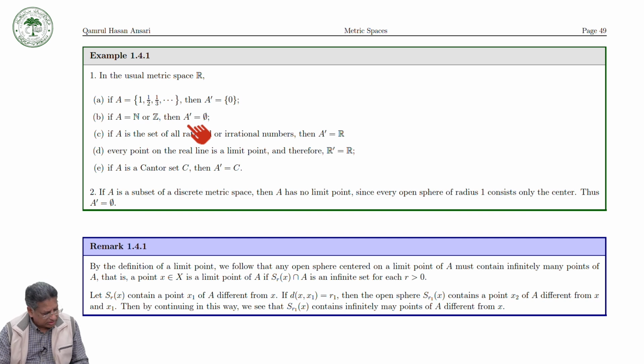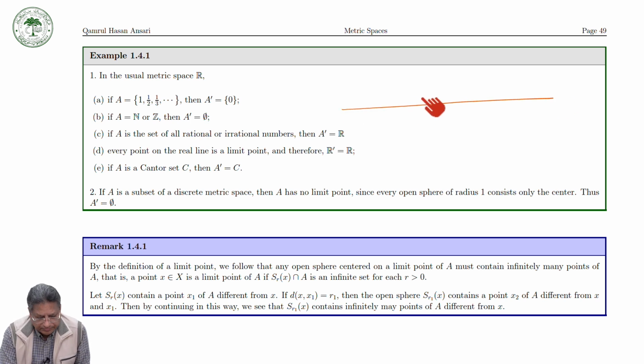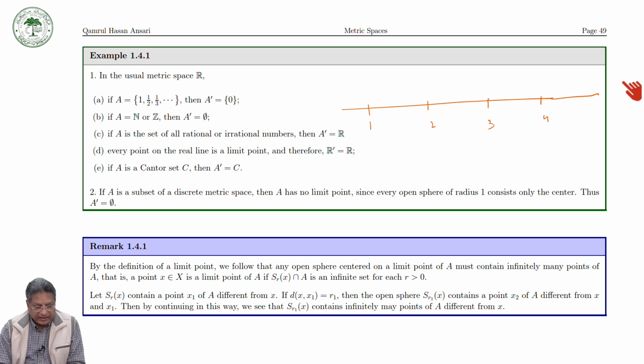Suppose I take the natural numbers, so here is the start: you can take 1, 2, 3 and 4 and so on. Check whether the point 3 is a limit point of the set of integers.